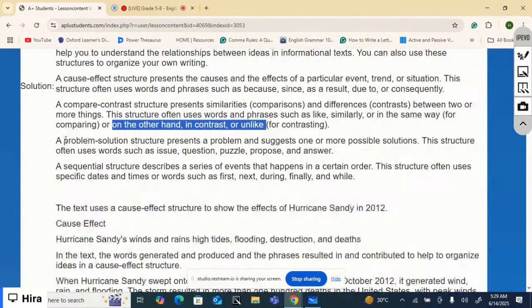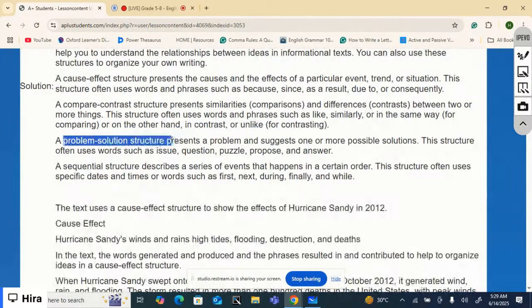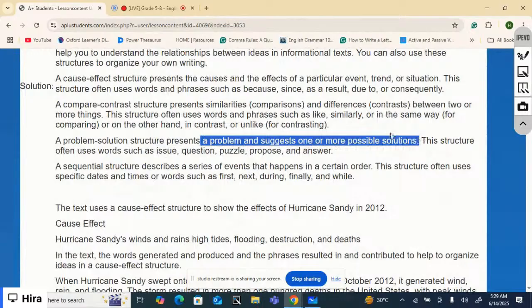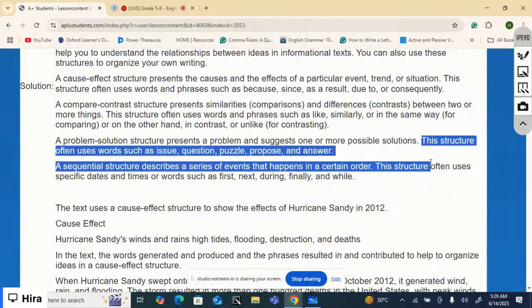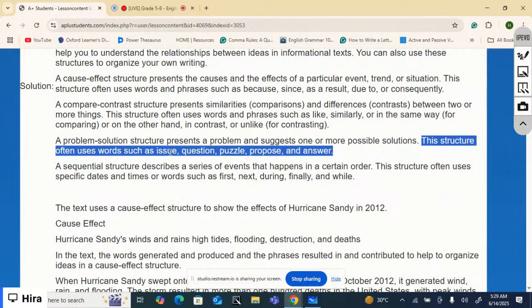The third one is problem solution structure. It presents a problem and suggests one or more possible solutions. As I told you earlier, a problem is presented and then possible solutions are suggested in the same text. This structure often uses words such as issue, question, puzzle, propose, and answer.